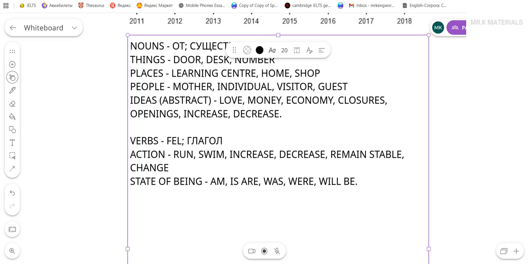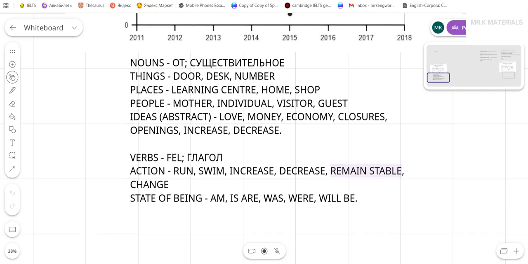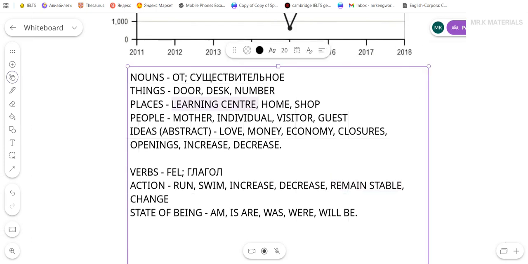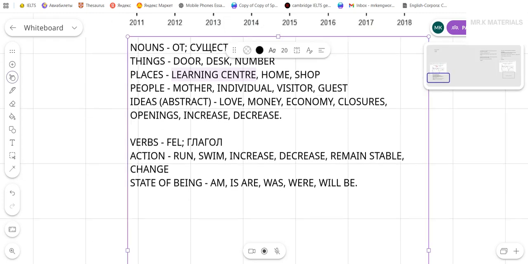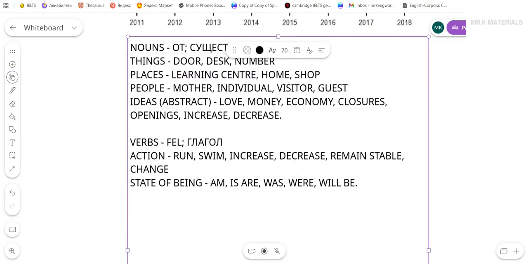When I say verbs and nouns, don't think that they are always one word. That could be two words as well. For example, remain stable, we can count it in this video as one verb. Or here, learning center, we can count it as one noun. So mainly focus on the meaning, not simply the number of words or grammar. All right, I think it is clear when do we use actions.